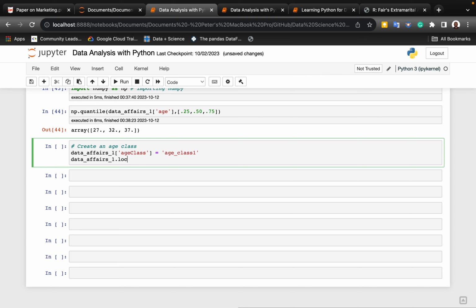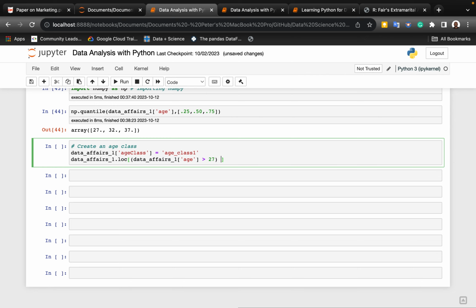There's the index location, and there's the location where we look at rows, so to speak. I'm going to put a square bracket, and just pay attention: we have data affairs, age, and here we're going to say anything greater than 27.